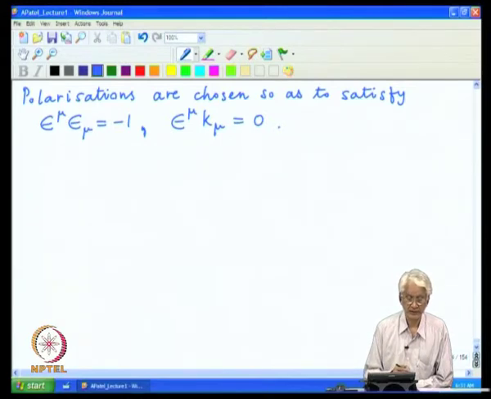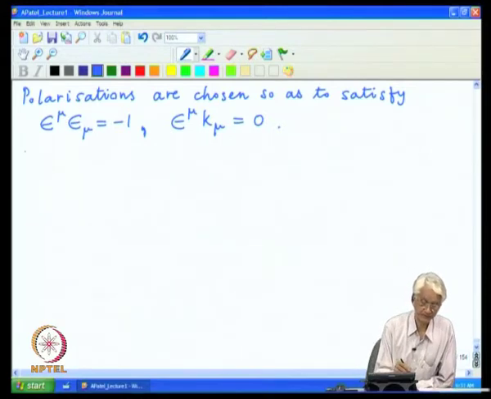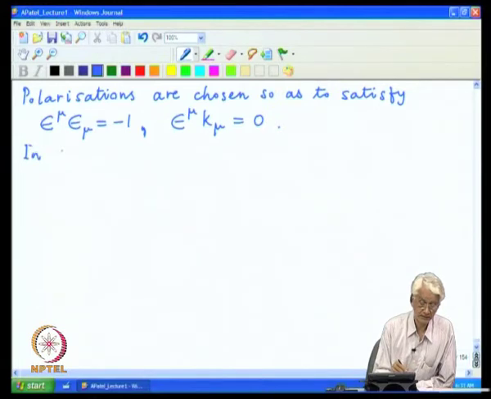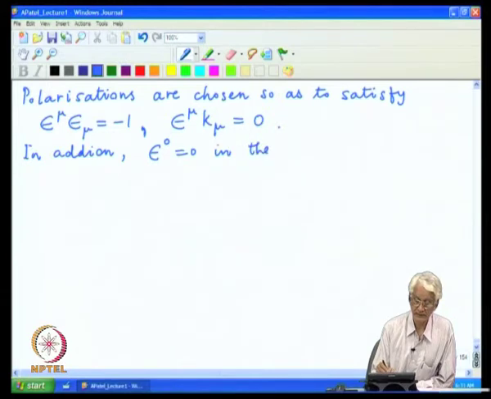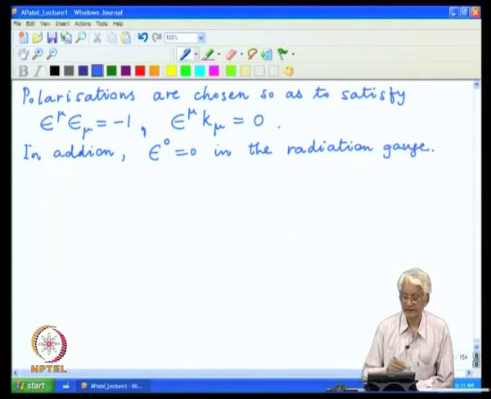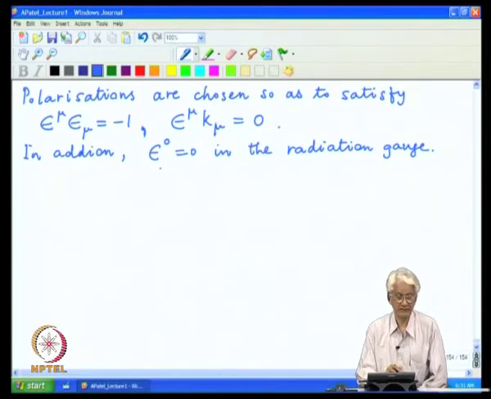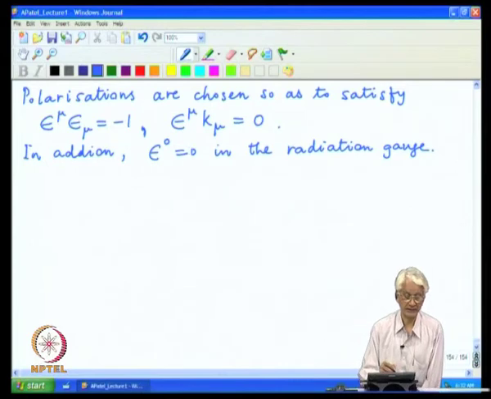The most common constraint is the radiation gauge, where one ends up choosing epsilon 0 equal to 0, and the degrees of freedom get fixed completely, and this is a consequence of saying that A 0 equal to 0 in the radiation gauge.